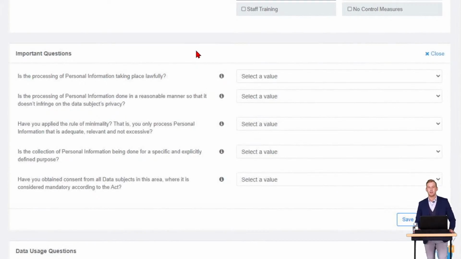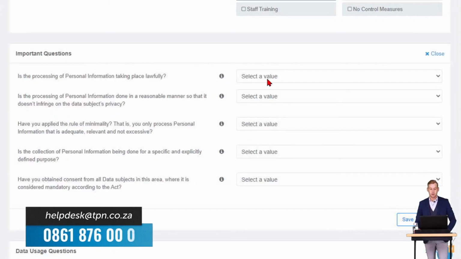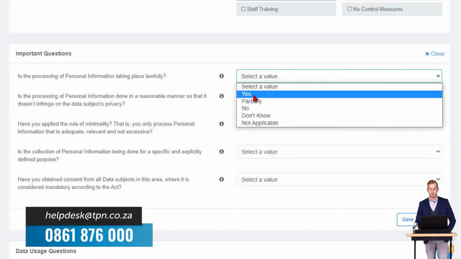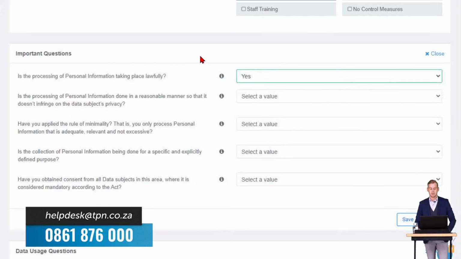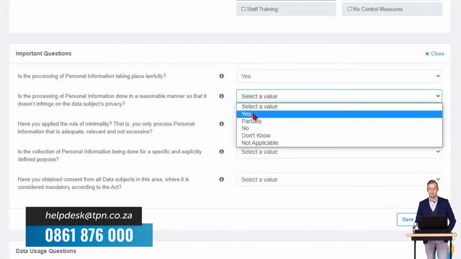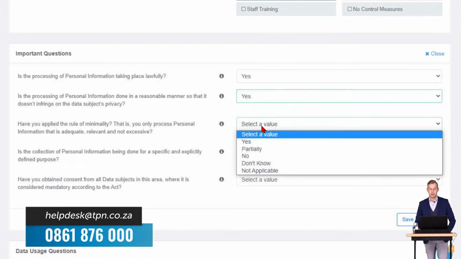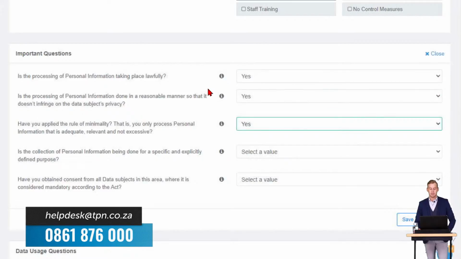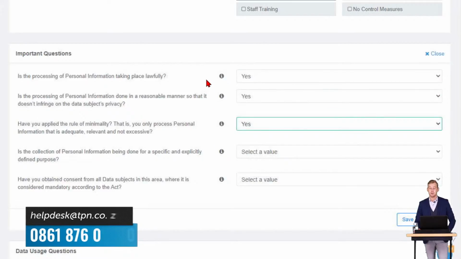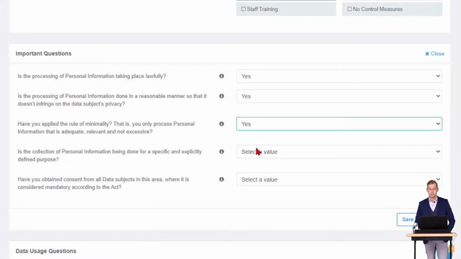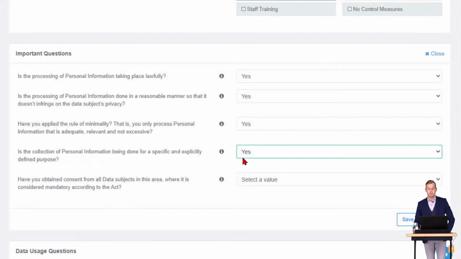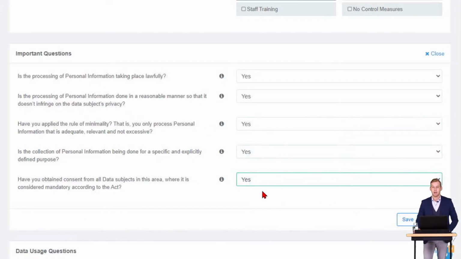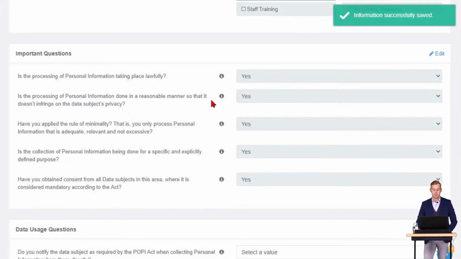Once again, the important questions for processing in terms of those 8 pillars. They said, is the processing of personal information taking place lawfully? Yes, it is. Is the processing of personal information done in a reasonable manner? Yes. Have you applied the rule of minimality? Yes. Is the collection of personal information being done for a specific and explicitly defined purpose? Yes. Have you obtained consent? Yes, we have, through our application as well as contracts, and clicked save.